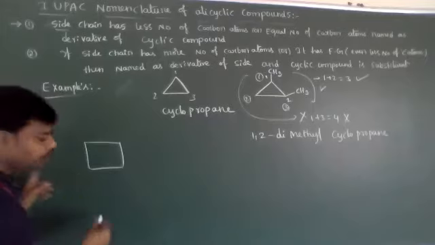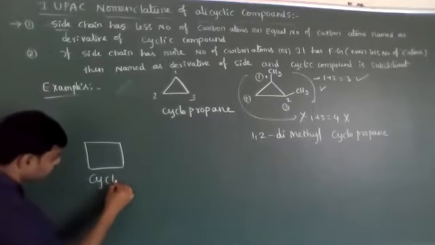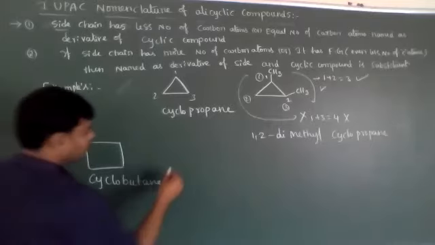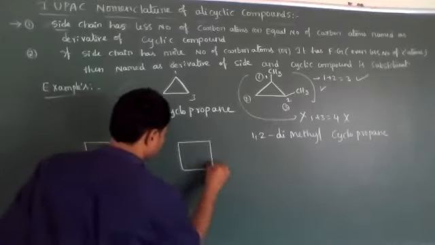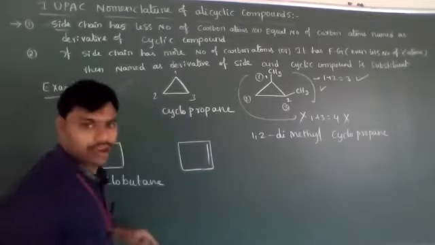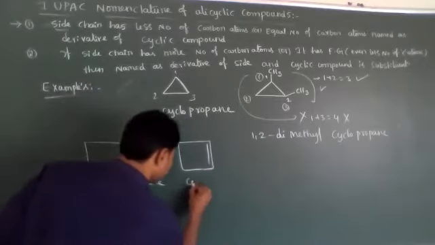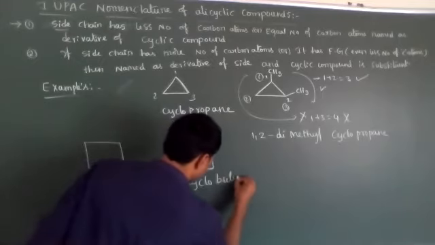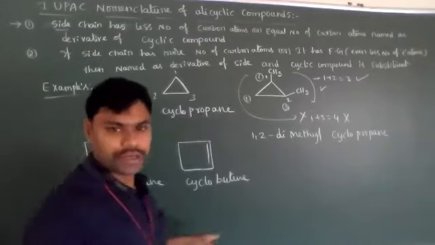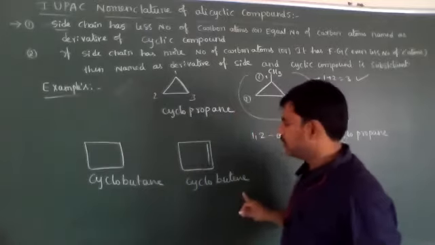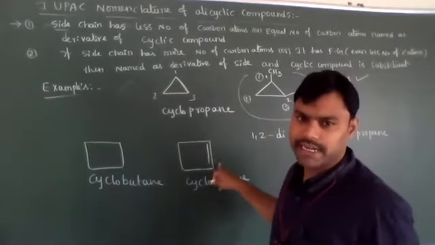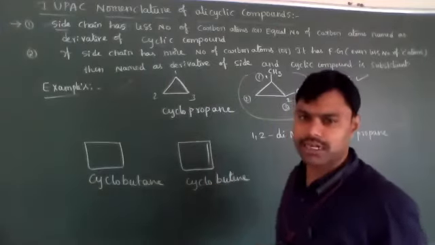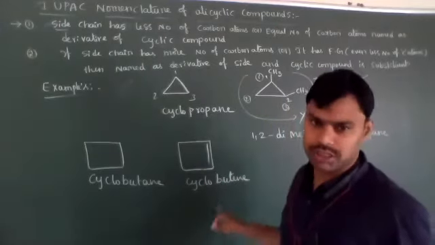Let's see. This is cyclobutane. Now this is cyclobutene. Cyclobutene means a double bond is present. The double bond is present between carbons 1 and 2. That's why, as the first carbon has the double bond, we need not consider the double bond position.